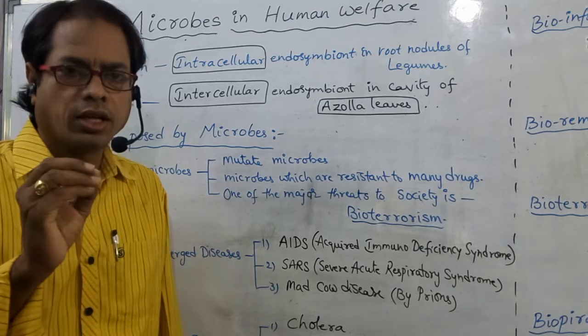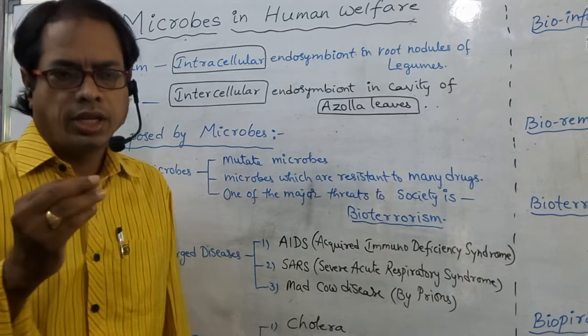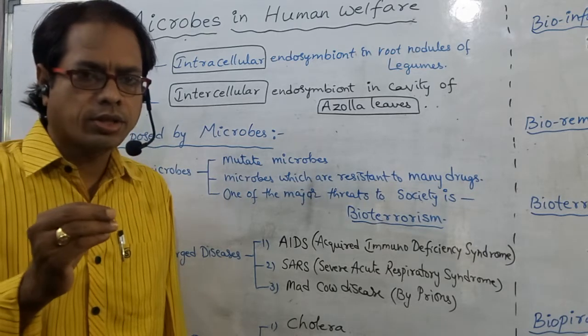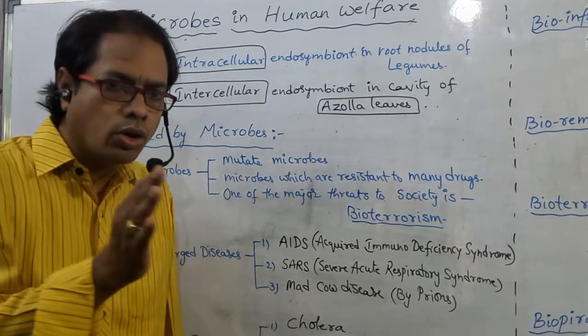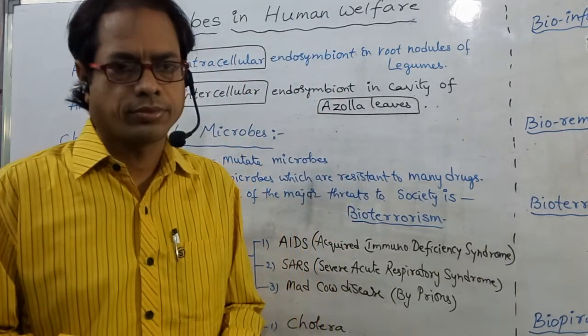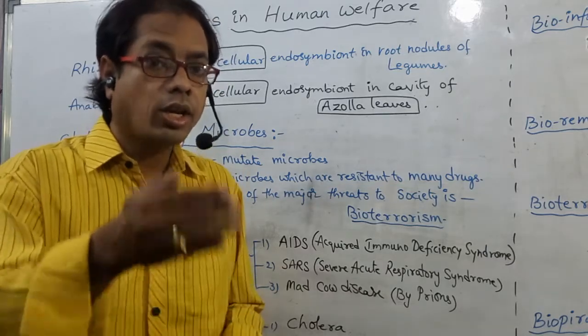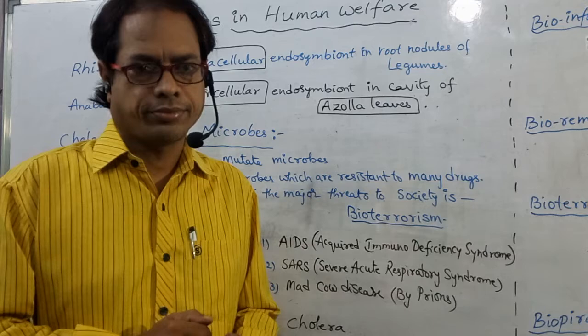Rhizobium lives in the root nodules of legume plants. Inside the root nodules means we have to say endosymbiont. Within the cell, inside the cell means intracellular endosymbiont.